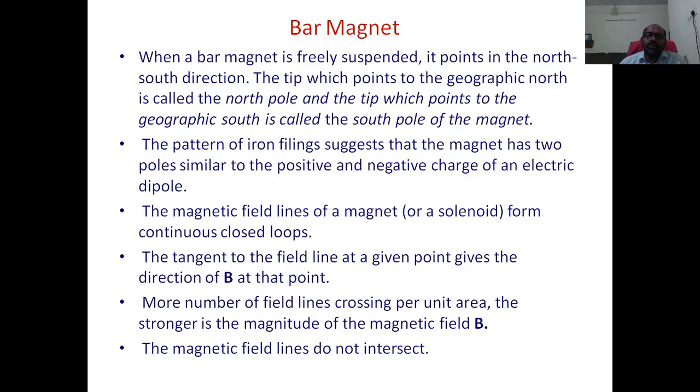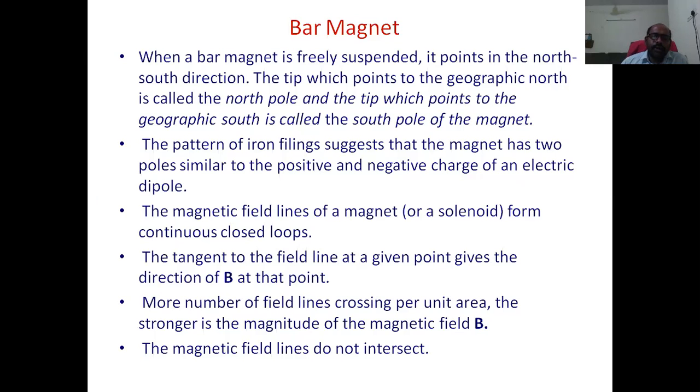That shows us the field direction. More number of field lines crossing per unit area indicates a stronger magnitude of the magnetic field at that point. If you take a particular area at any place and find more field lines as compared to another area, there the field strength is high.